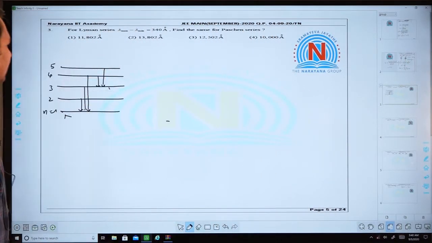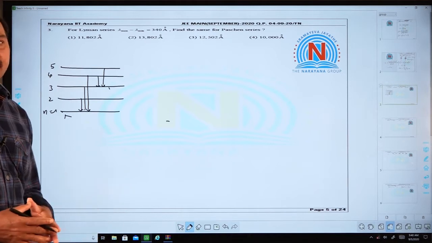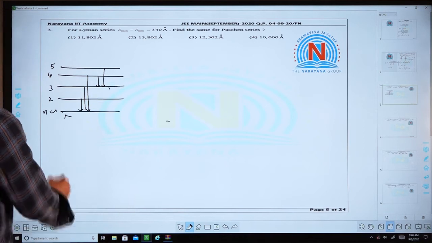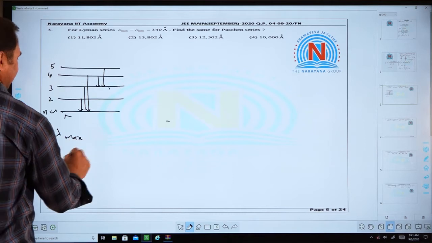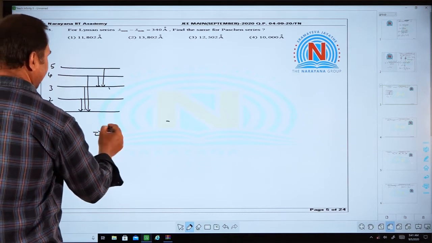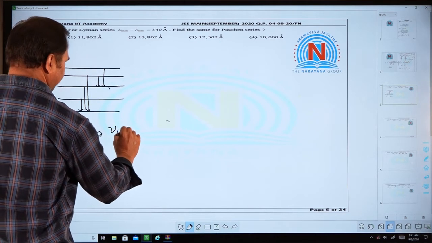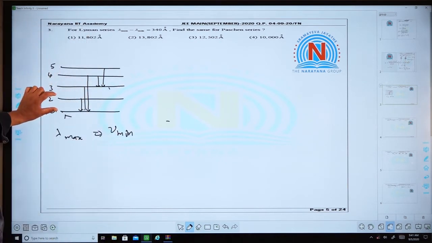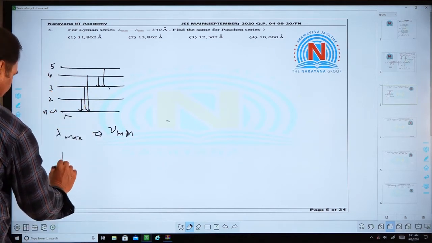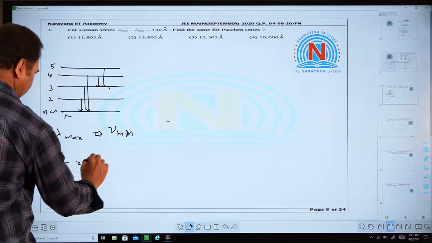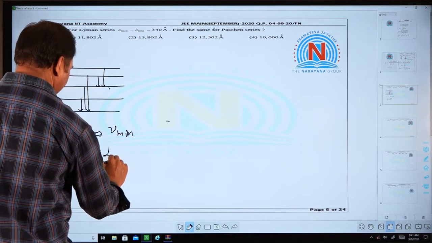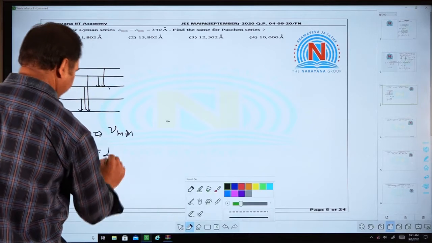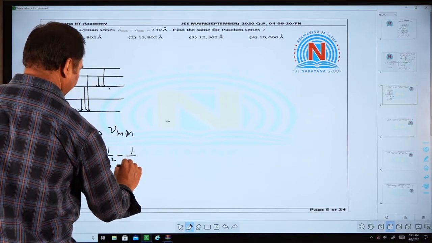So, now to find the lambda maxima and lambda minimum, let us see the lambda maxima first. For lambda maximum, the wavelength has to be maximum. For the maximum wavelength, the energy will be less. That means for the lambda max, energy will be less, meaning nu must be minimum. So, the first line is the one corresponding to the maximum wavelength. So, from Balmer's relation, 1 by lambda equals R into (1 by n1 square minus 1 by n2 square).